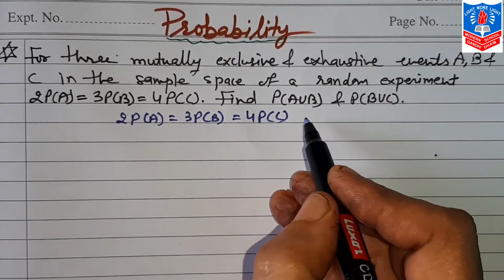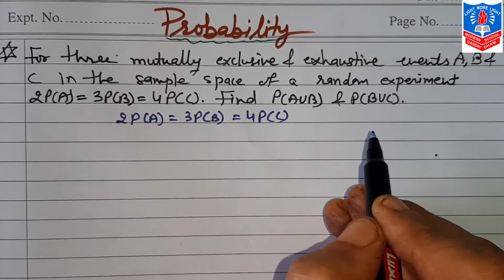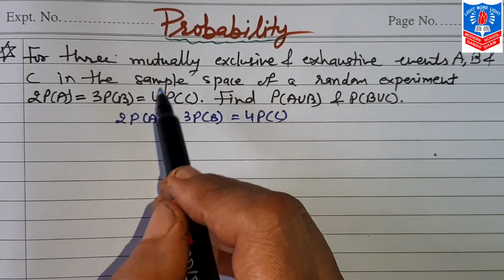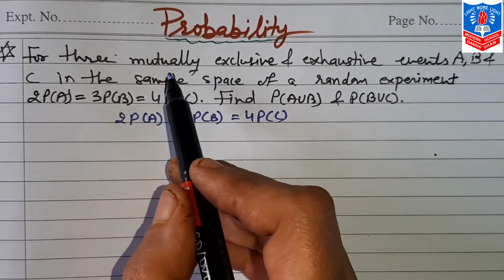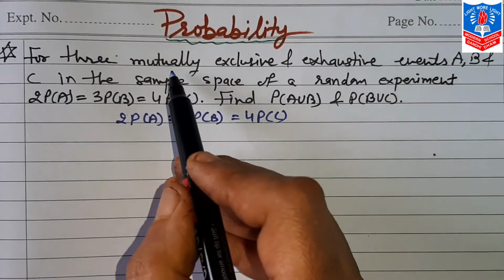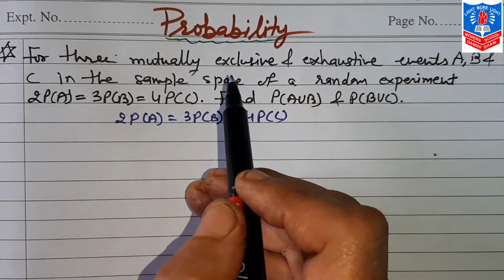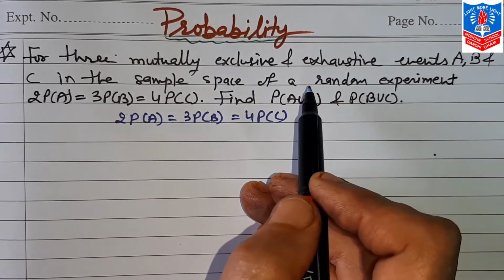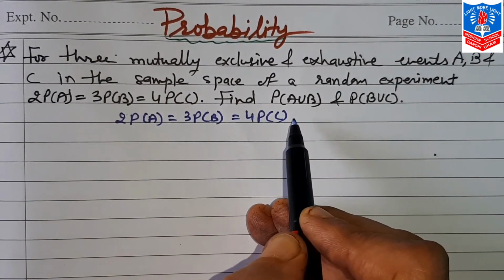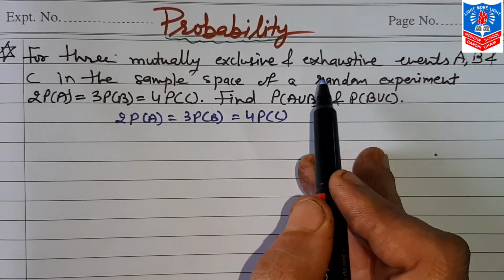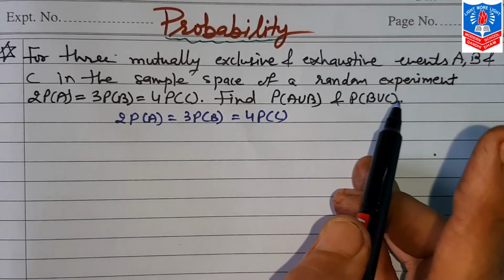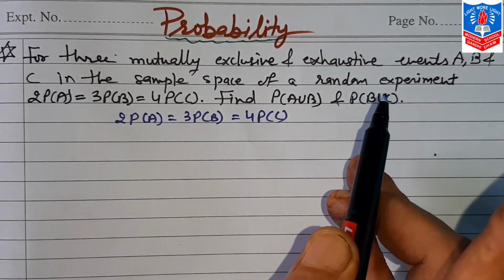In the last sum, a sum equal to some value was given. Here that value is not there. The second difference is that these three events A, B and C are mutually exclusive and exhaustive events. Do you remember mutually exclusive? That is A intersection B intersection C is the null set, nothing is common between these three events A, B and C. And mutually exhaustive means A union B union C is equal to U, and the probability of that is 1.